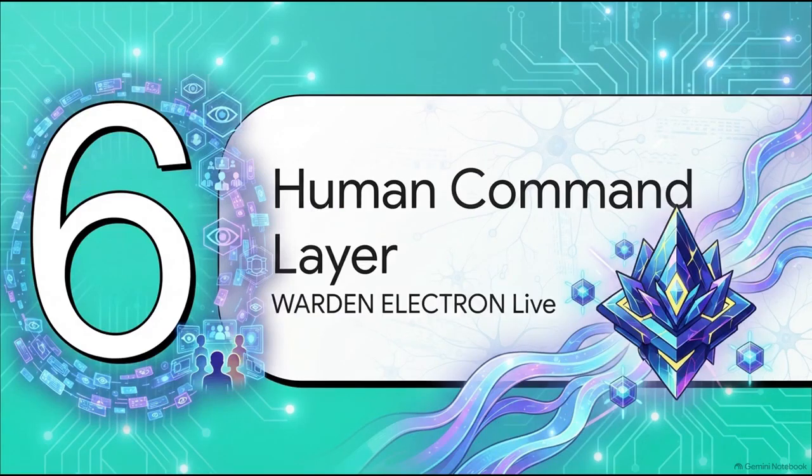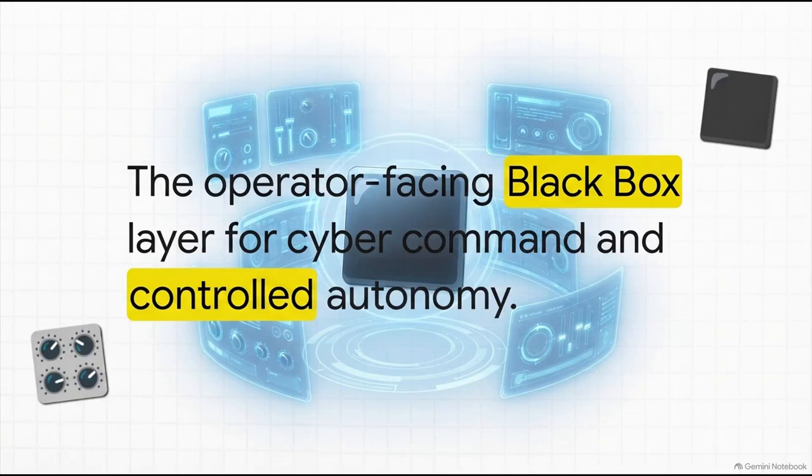Finally, Section 6, the human command layer. Warden Electron comes online. For our final zoom out, we really have to ask, how does a human operator actually control all of this complex, distributed cognition? The answer is Warden Electron. This isn't just some passive monitoring dashboard showing you CPU usage. It's a dedicated cyber command interface. Think of it as the human-in-the-loop black box layer for AI infrastructure.